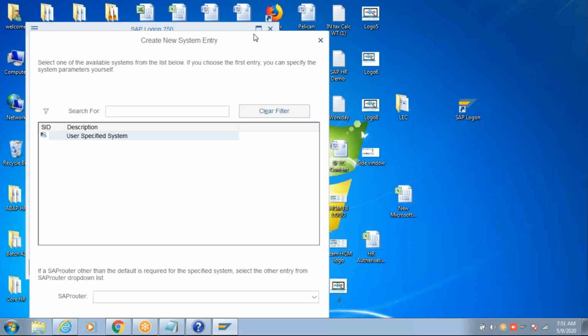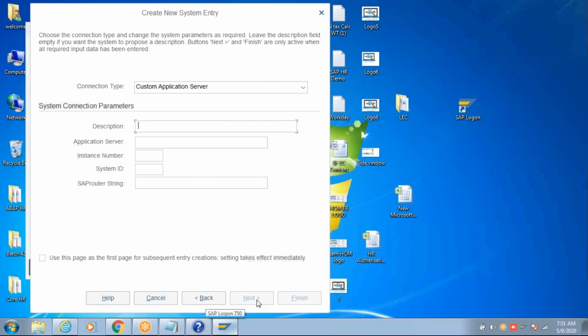Then go to next. Here you can give any description. This application server detail is nothing but the IP address of that vendor's server. Then they give an instance number, system ID, etc. You can give them like we have here.